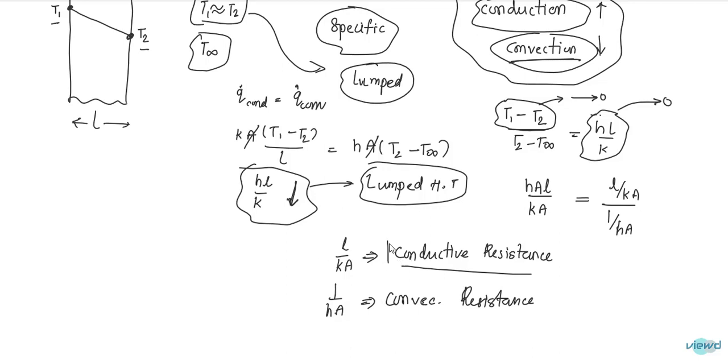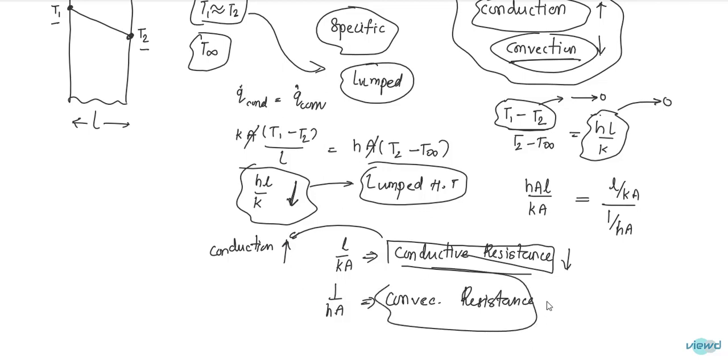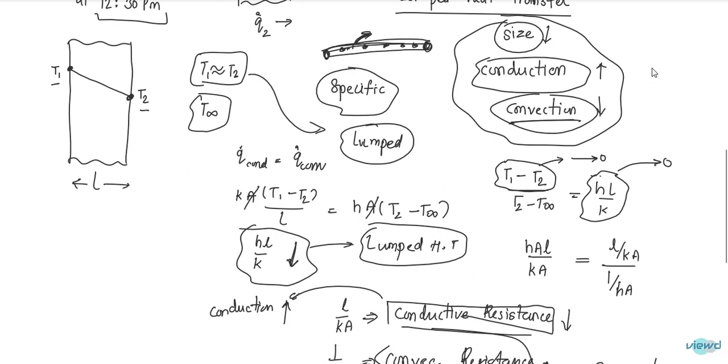If the conductive resistance is low, conduction will be high. If the convective resistance is high, convection will be low. This is what we defined by our intuition: conduction is high, convection is low.